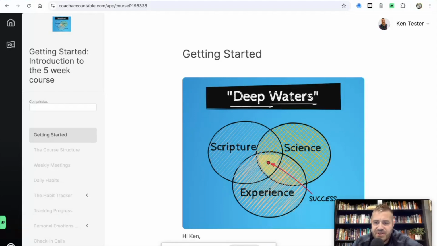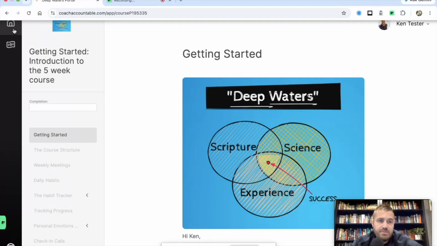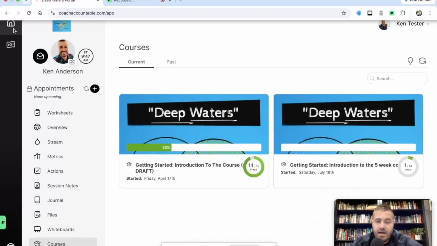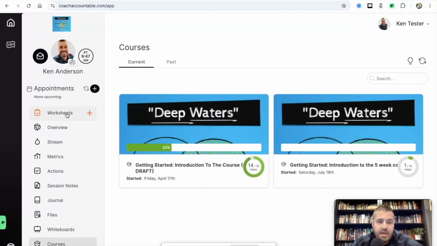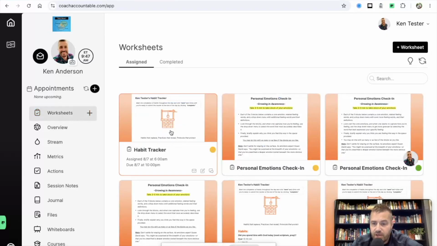Hopefully this looks familiar. You've been working your way through the getting started portion of this, and now I want to show you how to navigate your way around the Deep Waters Coaching Portal. Every day you will be texted a habit tracker and a daily personal emotions check-in. Within our coaching portal, those are called worksheets. If you see right over here, clicking on worksheets on the left-hand side, and boom, there they are.